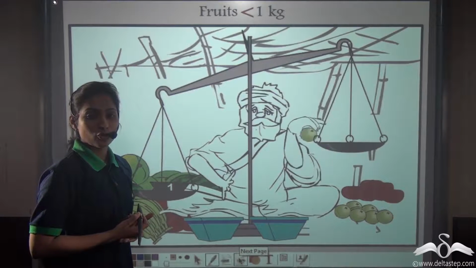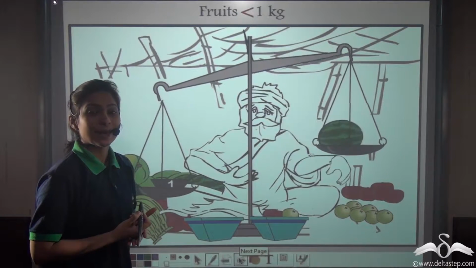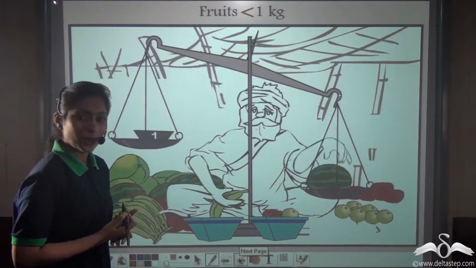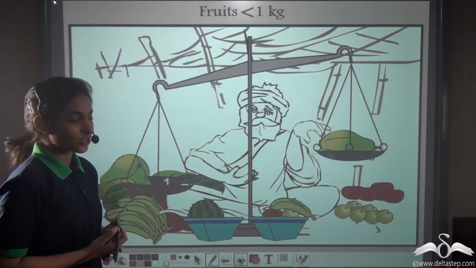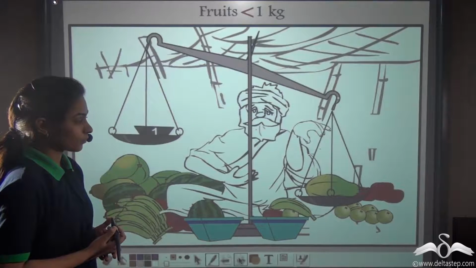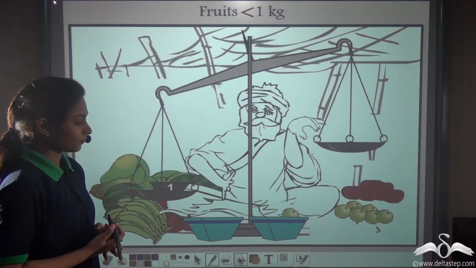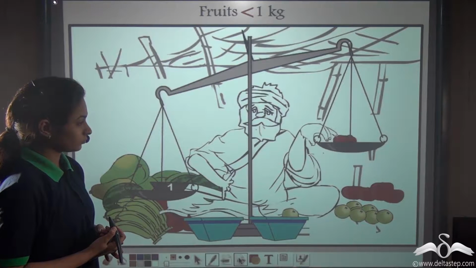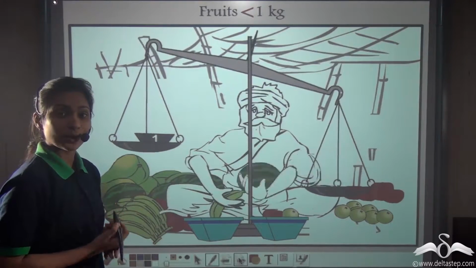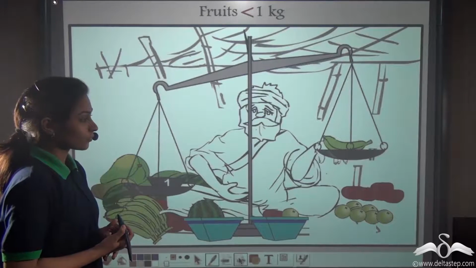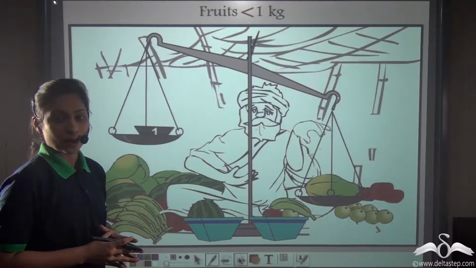Suppose your mother has told you to go and buy fruits from the market, but those fruits must be less than 1 kg. So what will happen? You will tell the fruit vendor to weigh fruits less than 1 kg. Well, you can see that there are many fruits less than 1 kg. Some fruits are there which are more than 1 kg also. So you can see, you can select from the fruits that are less than 1 kg.